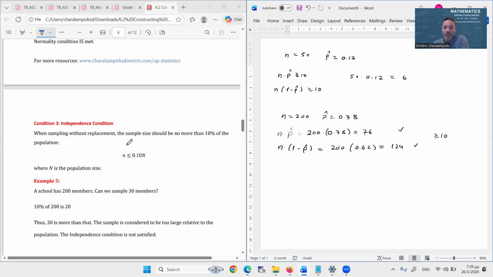Remember, we don't want it to be greater than 10% of the original population. And this is called the independence condition.